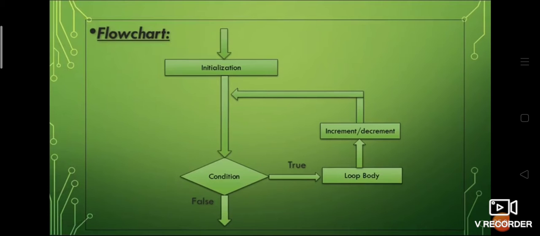And the loop will terminate when the condition becomes false. Until it's true, it keeps on executing the statements repeatedly. It stops when the condition becomes false. So this is the flowchart for the for loop.